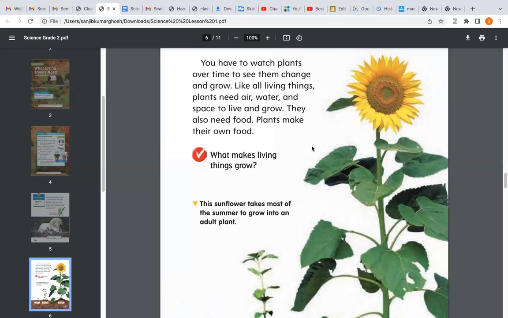Normally, we don't see a sunflower during dark. A sunflower blooms during the daytime and it dries when it becomes dark. So what happens? What makes the sunflower bright and healthy? The sunlight. It absorbs a lot of sunlight to grow into a full plant.